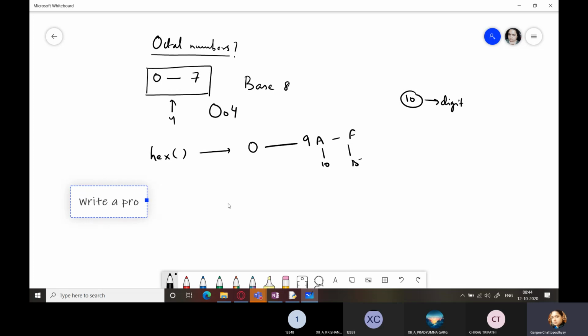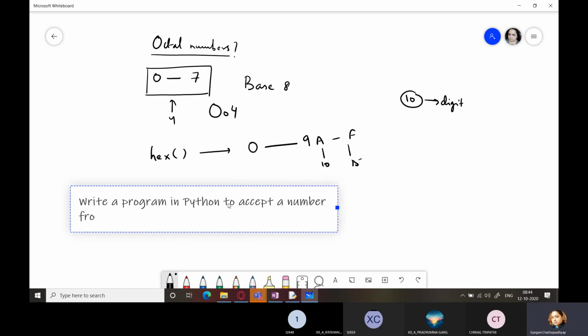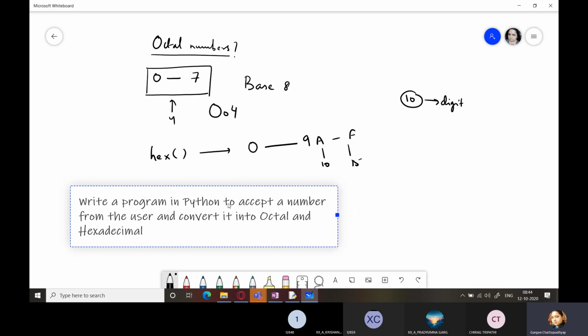Write a program in Python to accept a number from the user and convert it into octal and hexadecimal equivalents. Quickly, do it quickly.